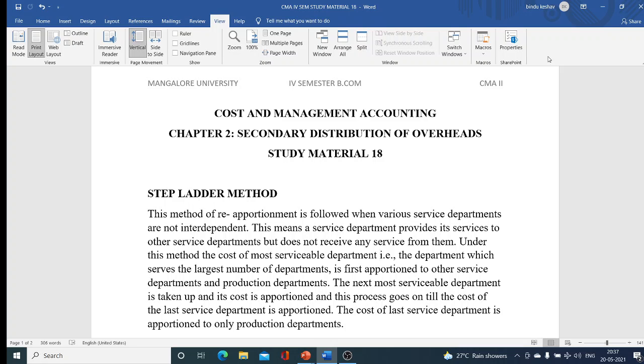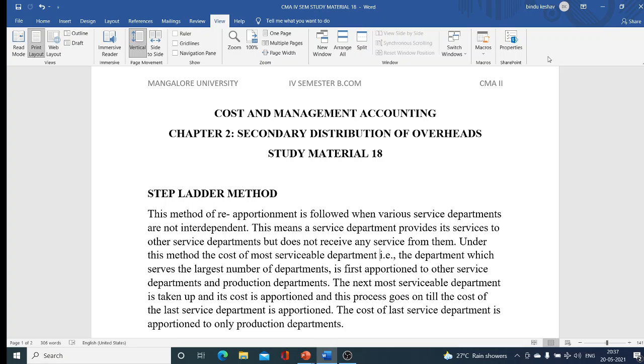Now, this method is followed when various service departments are not interdependent. That means a service department provides its services to other service departments, but it does not receive any service from them. So we call it non-reciprocal. So the step ladder method is one of the non-reciprocal methods which are used to distribute the service department overheads to the various other departments.